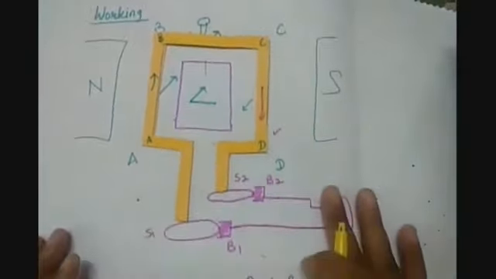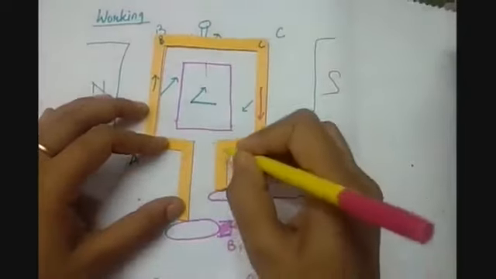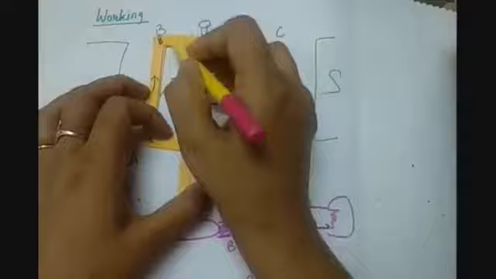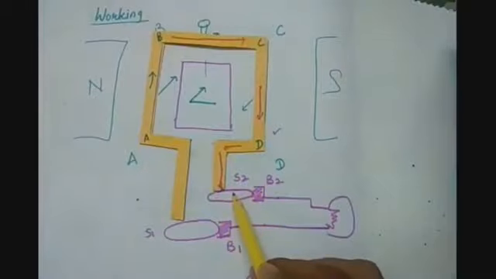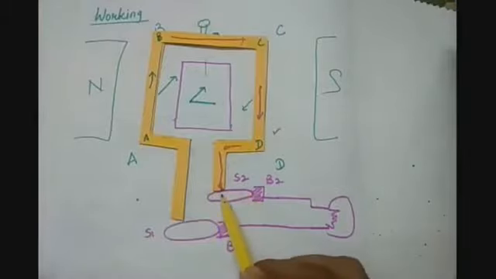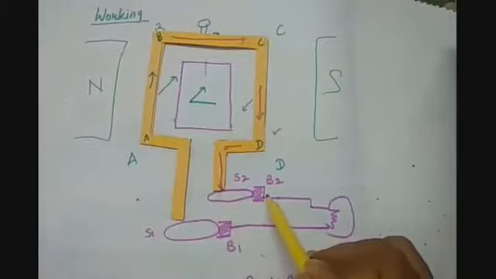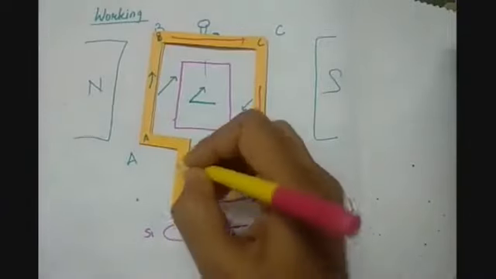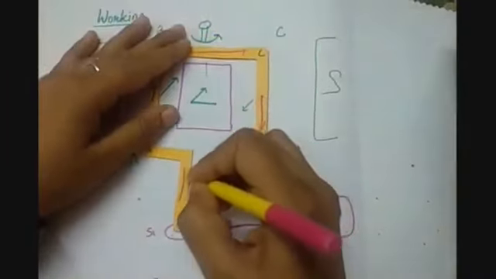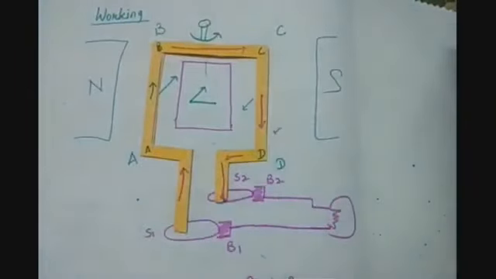So how is the current flowing in the circuit? It is coming here, then it is going to the slip ring. When it is rotating, remember it will always be in touch with S2, that is slip ring 2. Then slip ring 2 is transferring the charge to B2 and it is going to the load, and this way it is coming to B1, passing through S1 and then going to arm AB. So this is how a closed loop is formed. This is now a closed circuit in which the current is induced. So this bulb will glow.